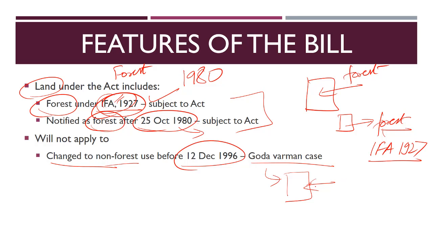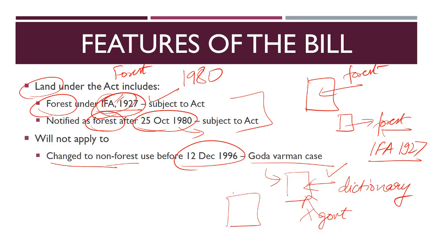So the Supreme Court said that if a forest is there and by dictionary meaning it qualifies as a forest, then it will be considered as a forest. There is no need for the government to declare or notify it as a forest. Even if the government says no, this is not a forest, we will consider it as a forest under the Forest Act if it is in consonance with the dictionary meaning of the forest.